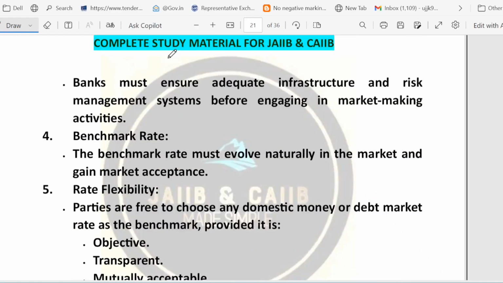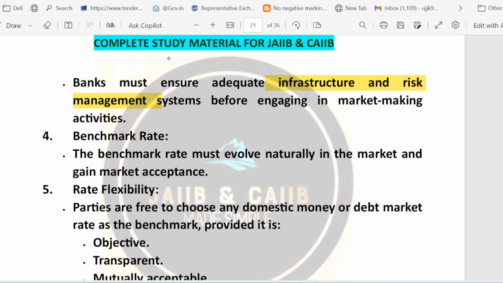Now let's look at this particular slide. Very, very important. So friends, let's go through some important RBI guidelines and best practices for banks before engaging in market making or using the IRS. There is something called infrastructure and risk management system. Here you can see written clearly, which means the bank must have a strong system in place before doing market making. This means proper technology, risk check and monitoring tools.